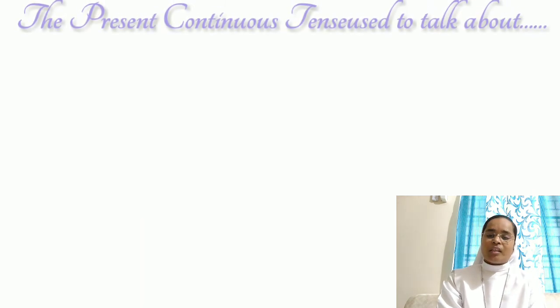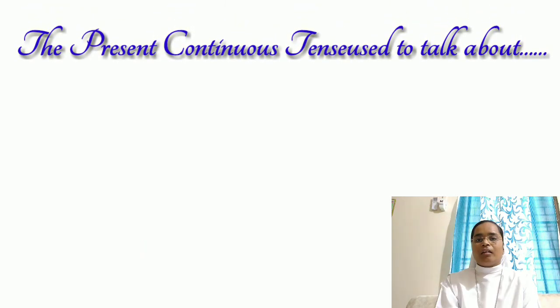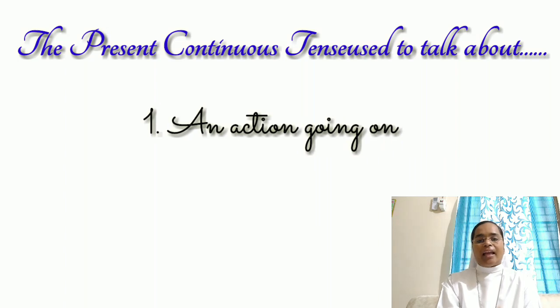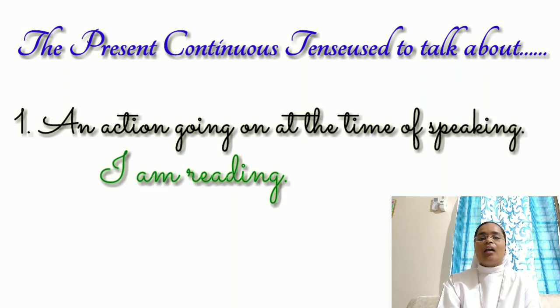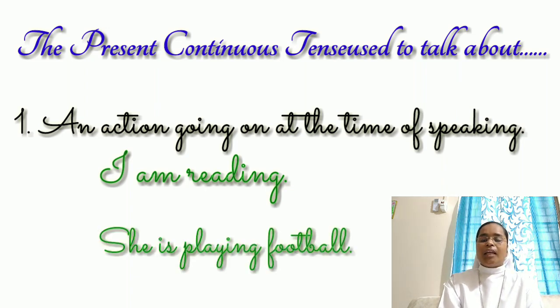And when do we use this present continuous tense? Firstly, when an action is happening at the time of speaking, we use the present continuous tense. For example, I am reading a book. Here, I am reading a book at the time of speaking. It's a continued action, it's not complete. So we can use the present continuous tense. She is playing football. Here, she is playing football at the time of speaking and it is going on,